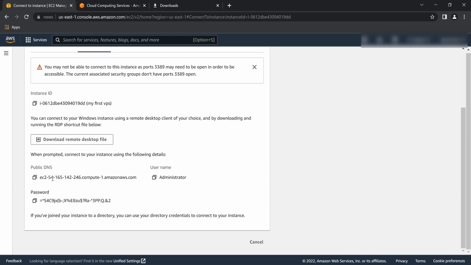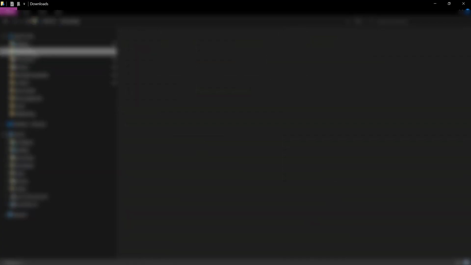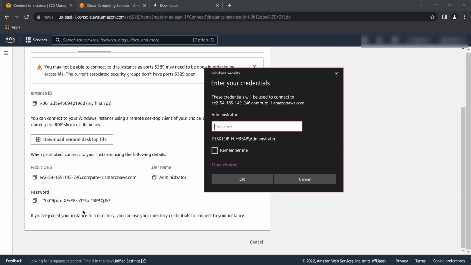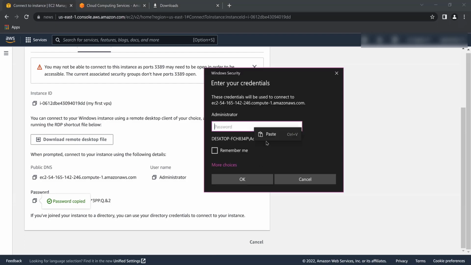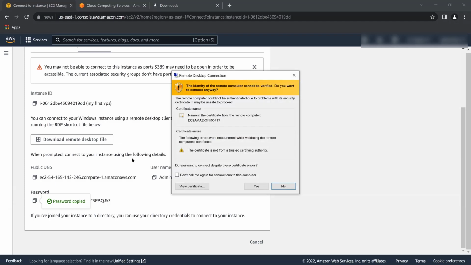Okay guys, as you can see, I have generated the password already. So it's time to open the RDP file. I opened the RDP file, and it's asking me for a password. I'm going to copy this password and paste it here, check remember me, and click okay. So it will open my VPS.